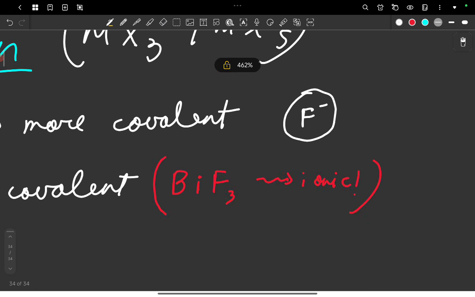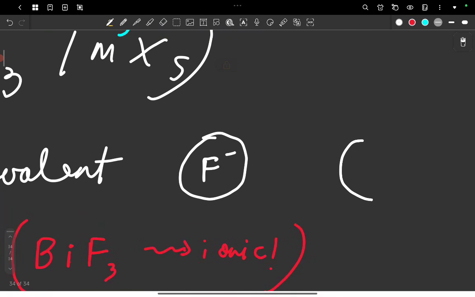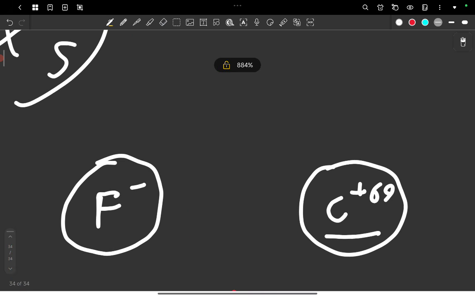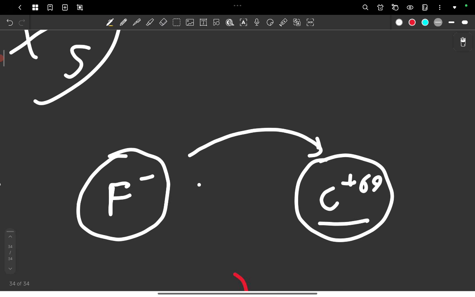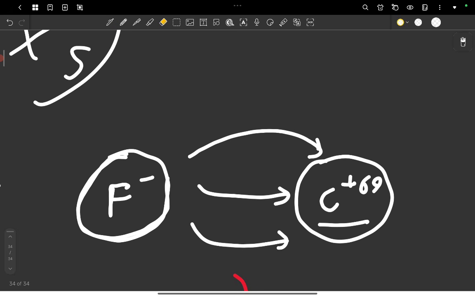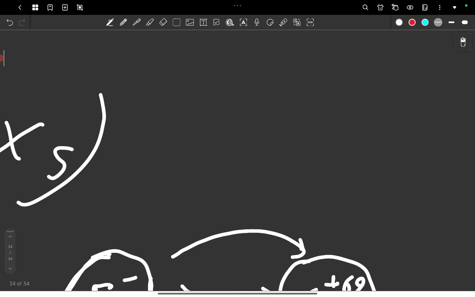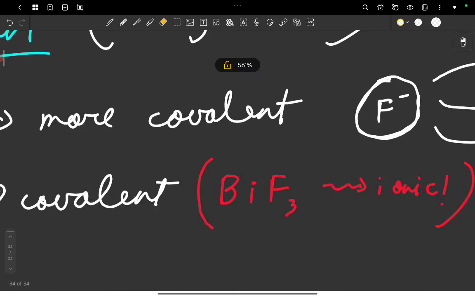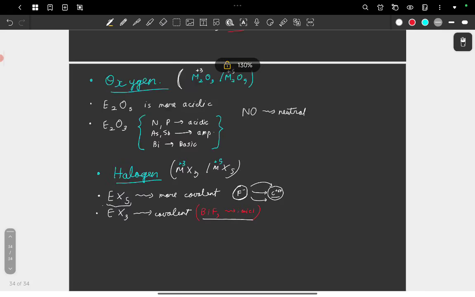It is one of the smallest anions. So, no matter how good the cation is, like if it has this much charge and is really good at pulling the electron cloud, if there is no electron cloud to be pulled, you can have charges as high as you like. That just won't work because there is no electron cloud to be pulled. So, BiF3 is an ionic salt.